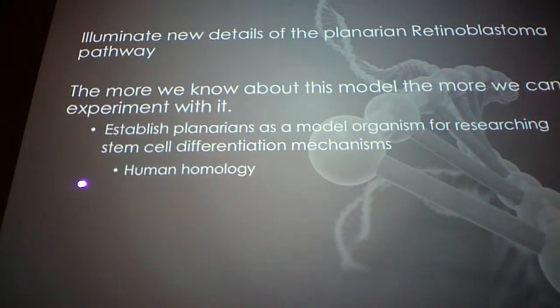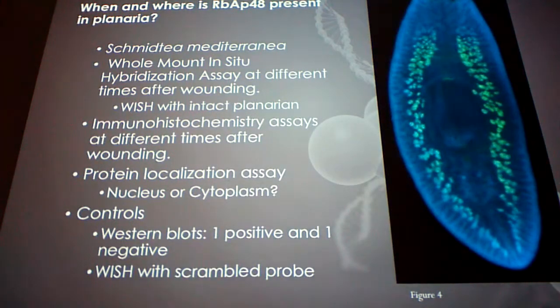And also, it's been shown that RBAP48 has sequence homology to human retinoblastoma binding protein 4. So it would be really interesting, because we know there's sequence homology, but is there maybe a folding homology or a functional homology? That could be good for future studies. If we want to do studies on RBBP4, we could do it in planarians, and also just for an evolutionary sense, how closely related are we by sequence. So Daniel's going to talk about our experiment.